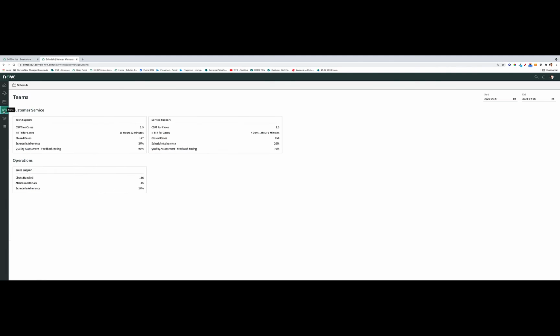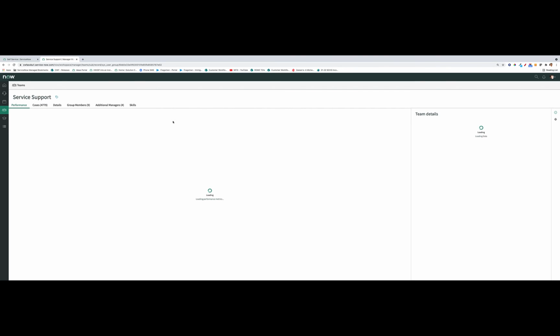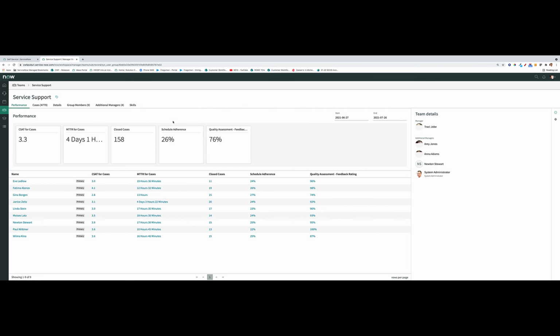Let's talk about the third module, which is teams. So once again, Amy Jones is responsible for managing multiple teams. In this example, tech support, service support, and sales support. What Amy has the ability to do is drill into a specific team. Now, if she drills into service support, she can see all of the KPIs that are related to this specific team. Things such as the customer satisfaction, the mean time to resolution, the number of closed cases, and are agents adhering or not to the given schedule. We'll talk a little bit more about that in a moment.